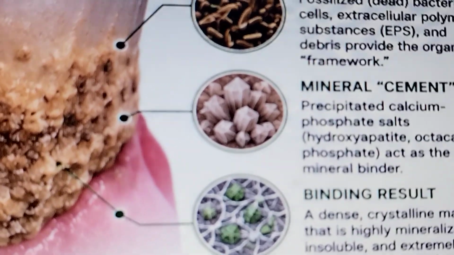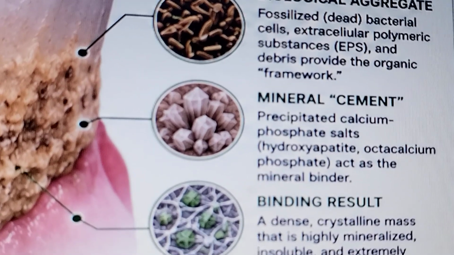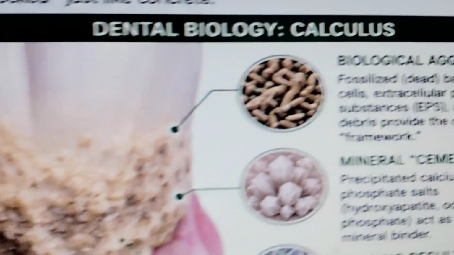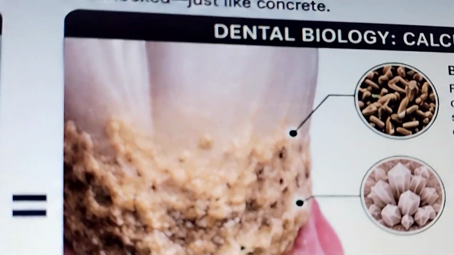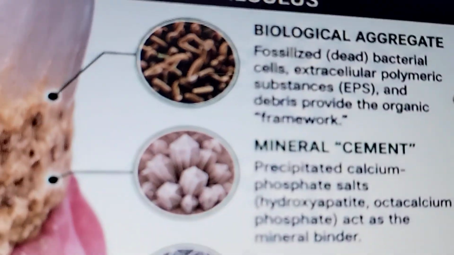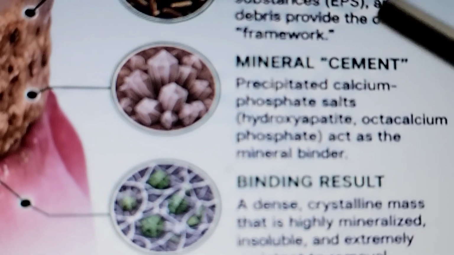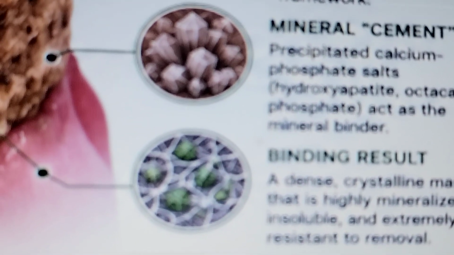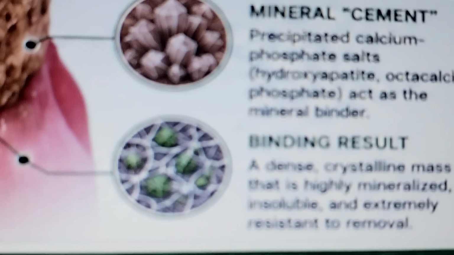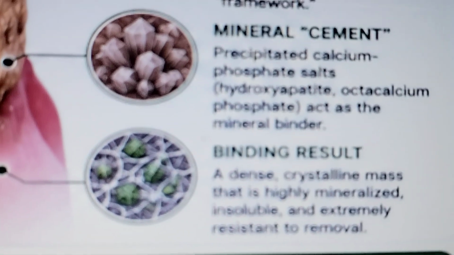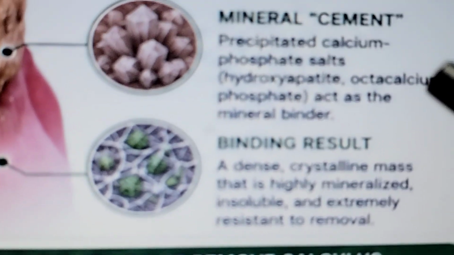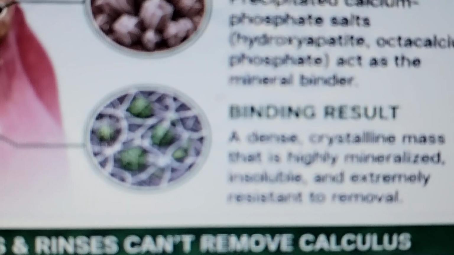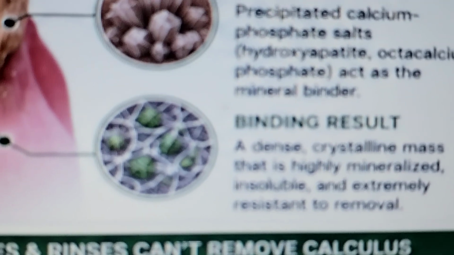It is a mineralized, fossilized mass where organic and inorganic components are interlocked just like concrete. The biological aggregate: bacterial cells, extracellular polymeric substances, and debris provide the organic framework. Mineral cement: precipitated calcium phosphate salts, hydroxyapatite, octacalcium phosphate. Binding result: a dense crystalline mass that is highly mineralized, irreversible, and extremely resistant to removal.